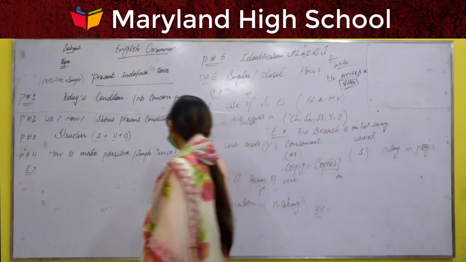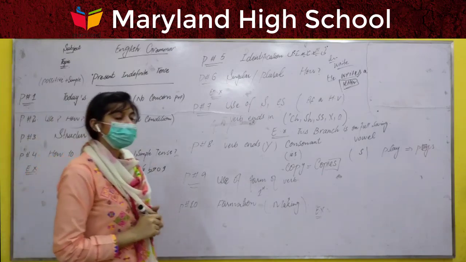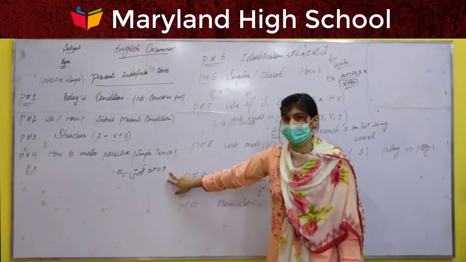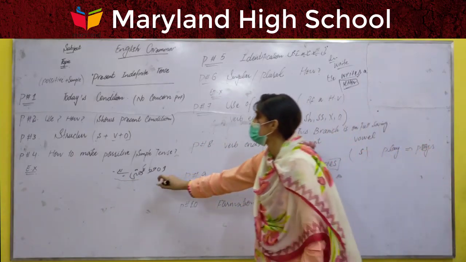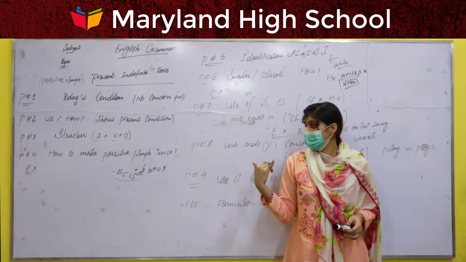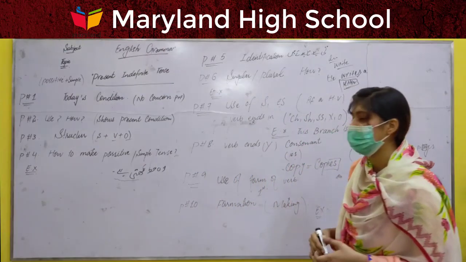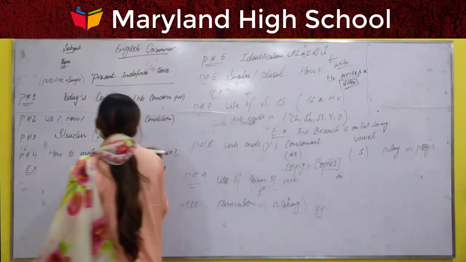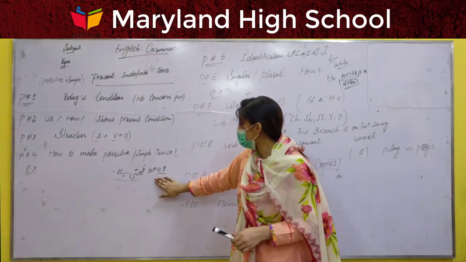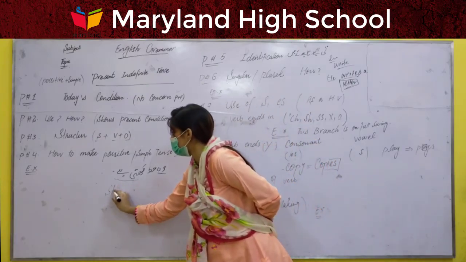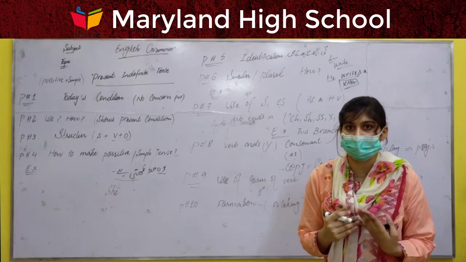Just for example, I have an example: वो खत लिखती है. Next, where is the action? Where is the verb, which means writing, performing an action, and the action is the second form of verb.